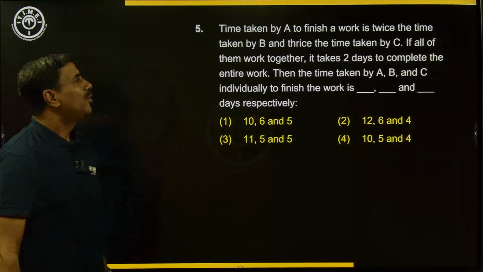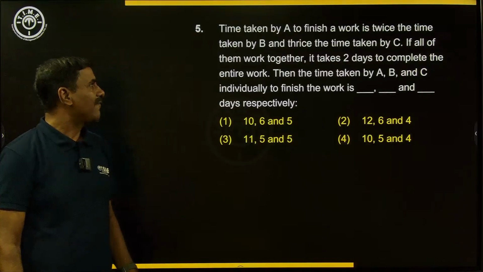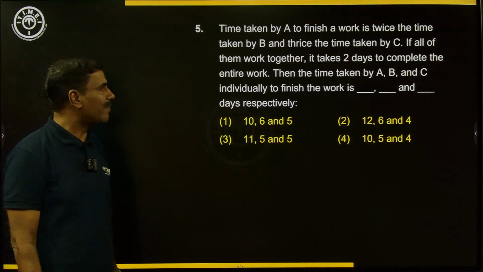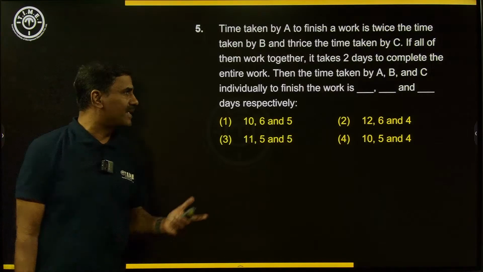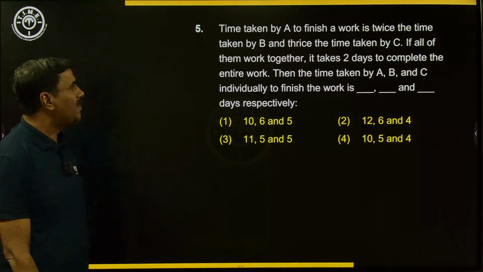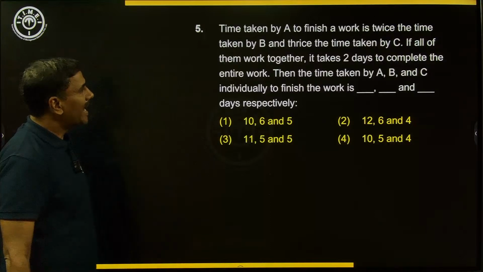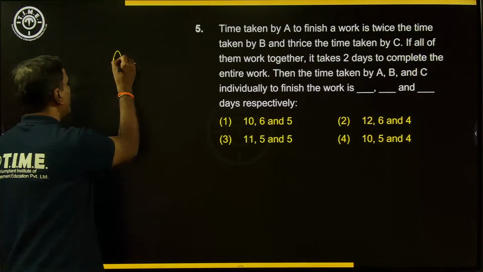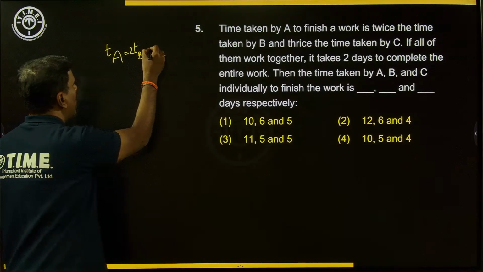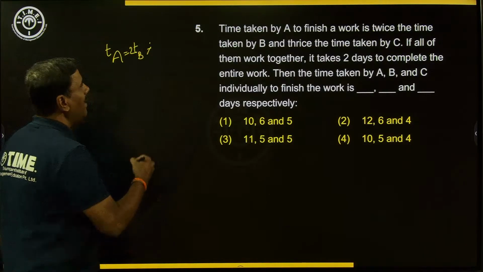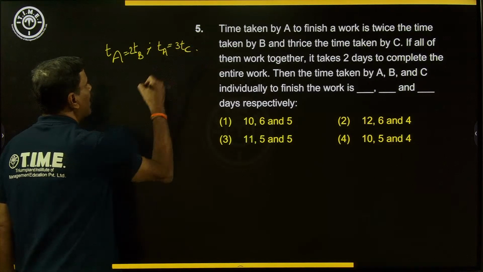Time taken by A to finish a work is twice the time taken by B and thrice the time taken by C. If all of them work together, it takes 2 days to complete the entire work. Then the time taken by A, B and C individually to finish the work is basically how many days is the question, right? So if you are observing carefully, according to the first statement, we are having the time taken relationship. Time taken by A is twice the time taken by B. So time taken by A is equal to 2 times of time taken by B. And further, thrice the time taken by C also. So time taken by A is 3 times the time taken by C. This is the data that we are having.